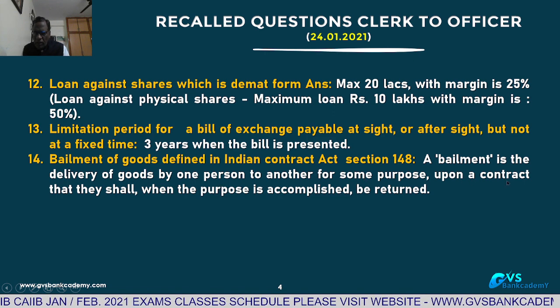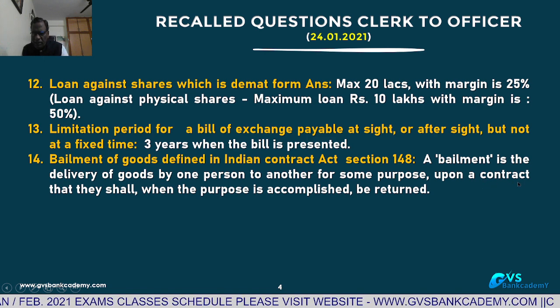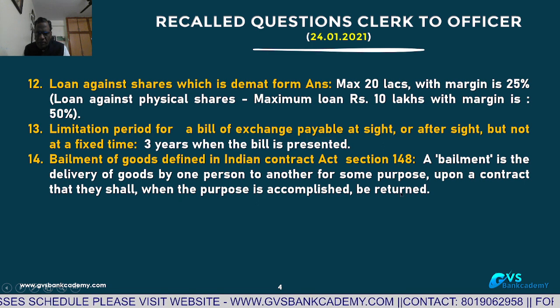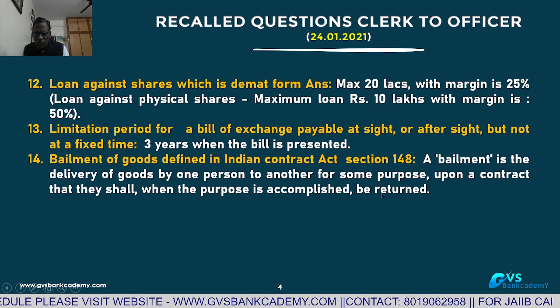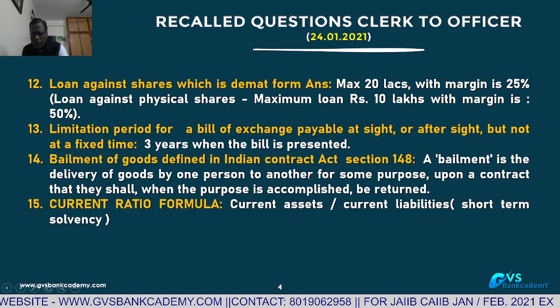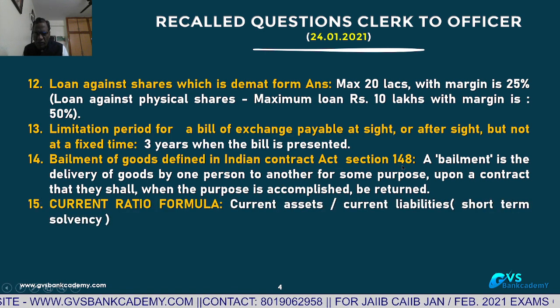Upon a contract that they shall, after completion of the contract as per the agreed terms and conditions or agreed purpose, when the purpose is accomplished, the bailee has to return the goods to the bailer. The bailee is bound to return the goods after achievement of the purpose. This is called bailment of goods: the delivery of goods by one person to another for the purpose of a loan or any other specific purpose, defined under Indian Contract Act section 148.